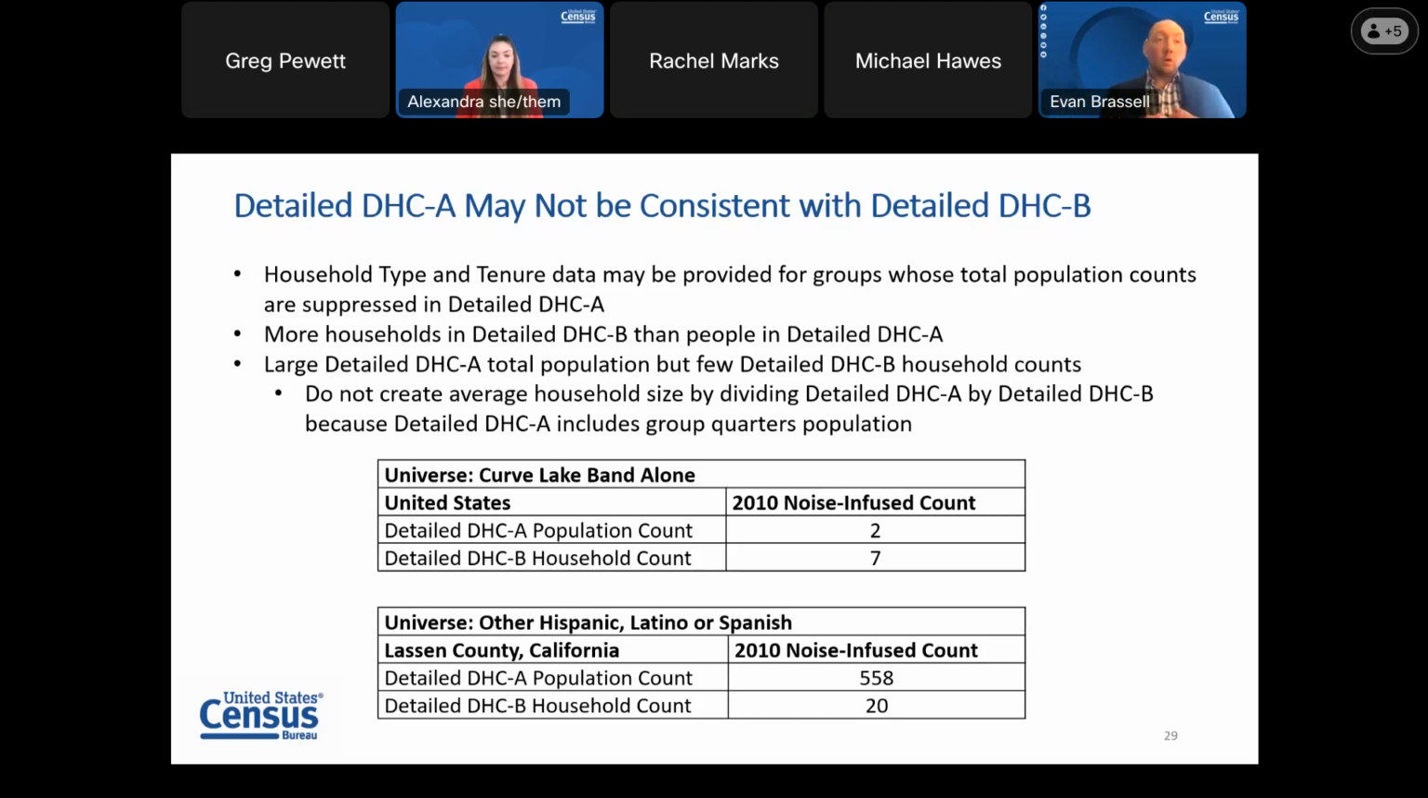Because these two products cover different universes, one being the total population and one being just households, we don't recommend creating derived statistics from these products. A common example would be an average. We don't recommend calculating an average using the population count from the detailed DHCA and the detailed DHCB household count because the detailed DHCA count includes both the household and group quarters population. However, we will be putting out more guidance regarding some of these derived measures in the future as we release more of our 2020 census data products.